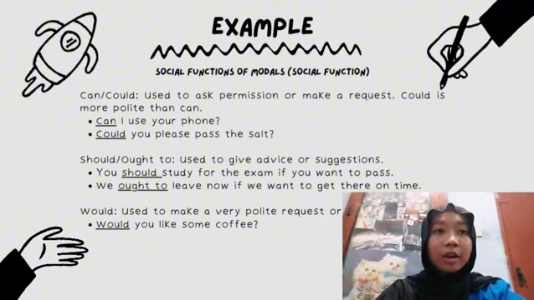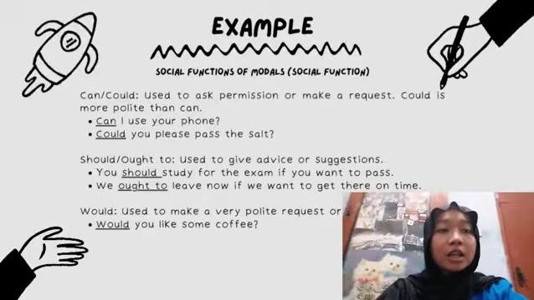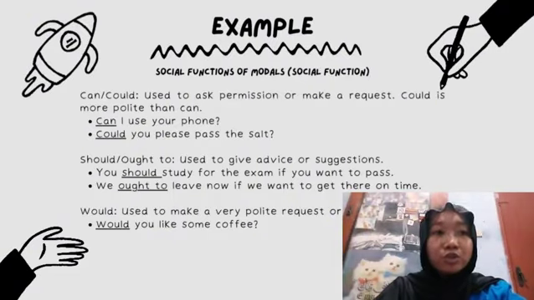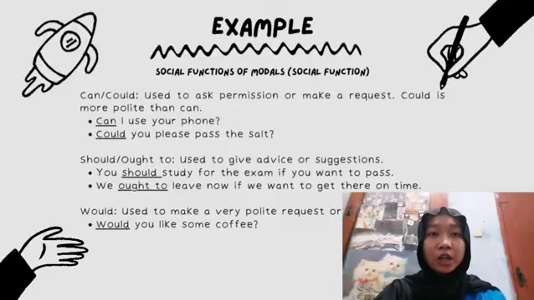Example social functions of modals is number 1, can I use your phone? Number 2, could you please pass the salt? So can or could is used to ask permission or make a request.